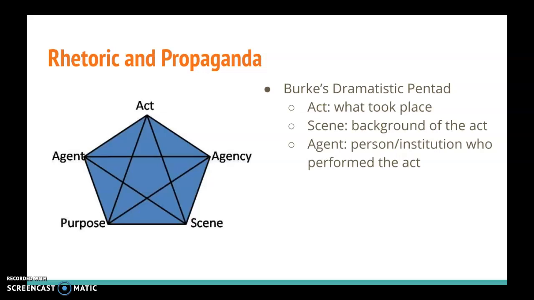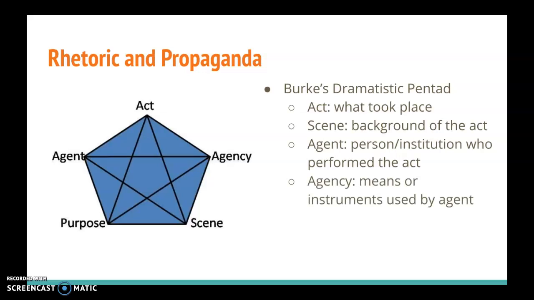The agent is the person and/or institution who performed the act. So again, if we're looking at a message that was sent during wartime, maybe that message was sent by the president or by the White House press secretary or by somebody in the military or something along those lines. So the agent is the actor or the person or the institution who performed the act.